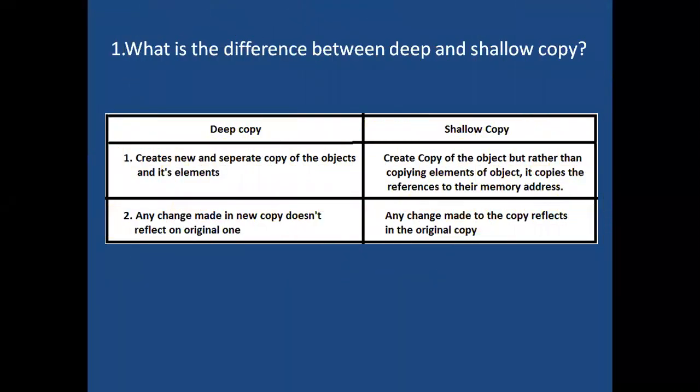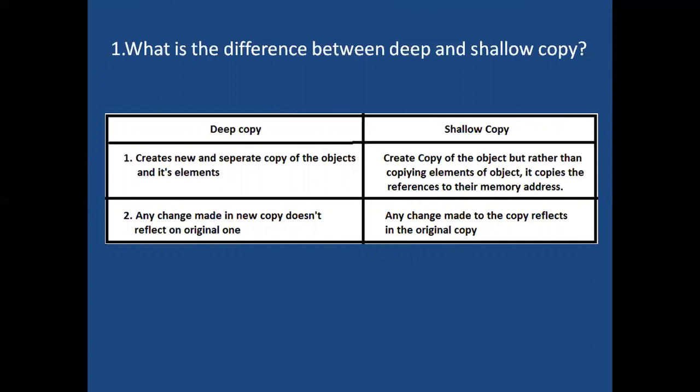First one. What is the difference between deep and shallow copy? Deep copy creates a new and separate copy of the object and its elements. With the elements, we are creating a completely new object. Going to shallow copy, it creates a copy of the object, but rather than copying the elements of the object, it copies the reference of their memory address. Here it is not copying the elements of the object, it is copying the reference of the memory address.